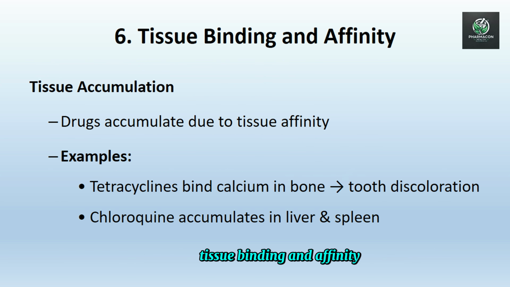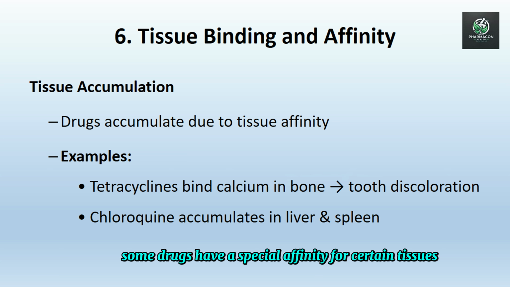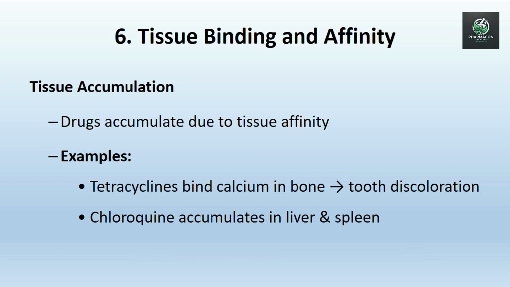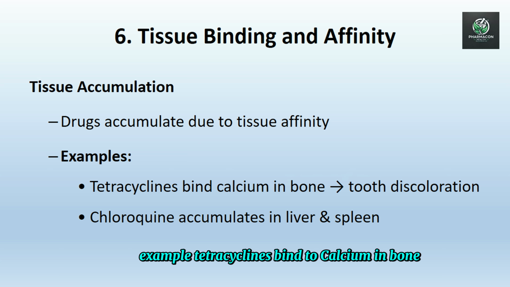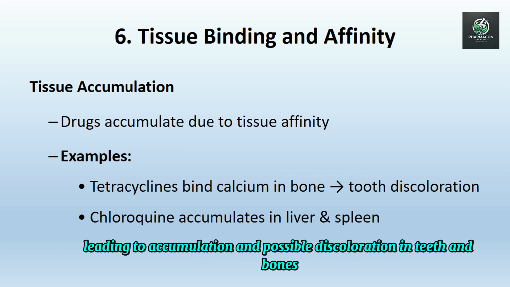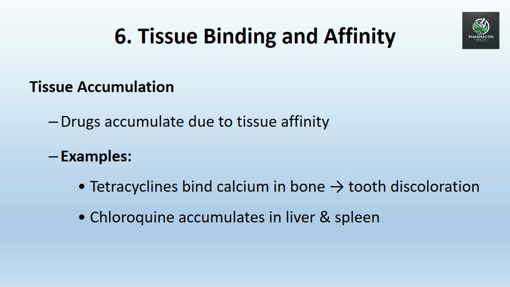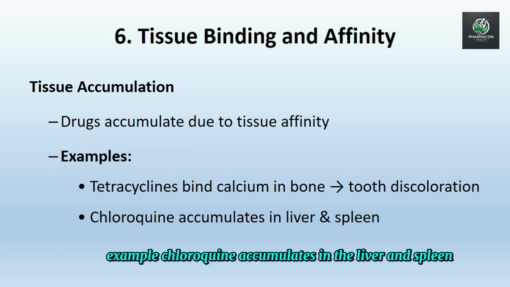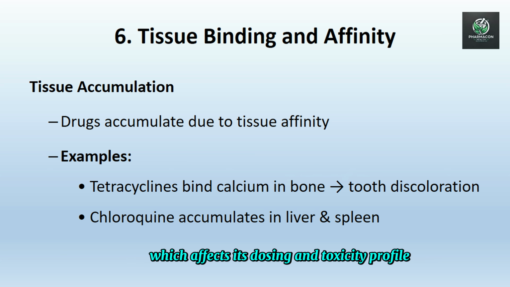Tissue binding and affinity. Some drugs have a special affinity for certain tissues, causing accumulation and extended duration. Example, tetracyclines bind to calcium in bone, leading to accumulation and possible discoloration in teeth and bones. Example, chloroquine accumulates in the liver and spleen, which affects its dosing and toxicity profile.